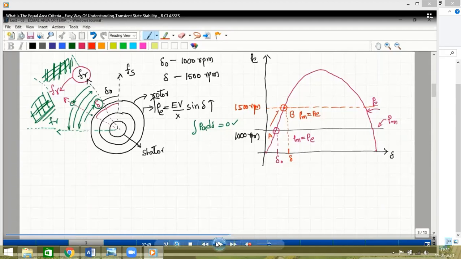So that explanation we are studying. Here it will be accelerating and deaccelerating. What is this point C? Anyone? The speed increases from 1000 to 1500 RPM, but for a short period of time, because of moment of inertia, the speed increases from 1500 RPM to, let us say, 1800, which will exist only for a short period of time. Again, it will come back to 1500 and then maintain this steady state. Steady state points are A and B. Under steady state condition, electric power is equal to mechanical power, and then the power is transferred to the load.